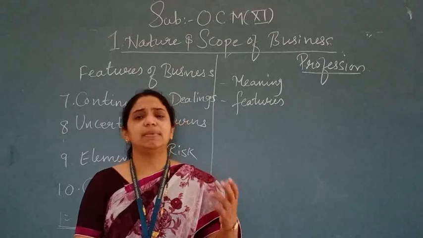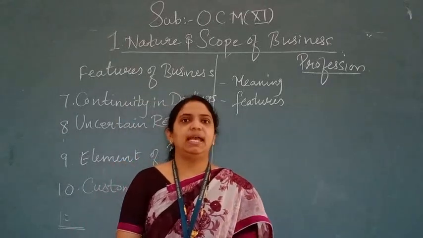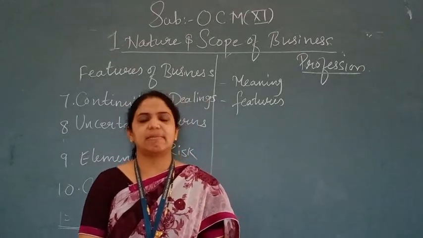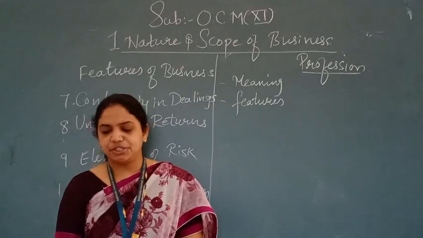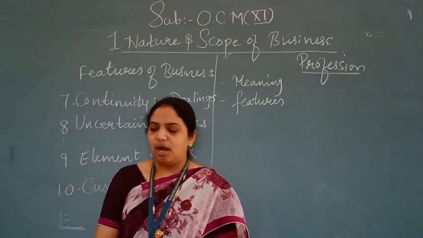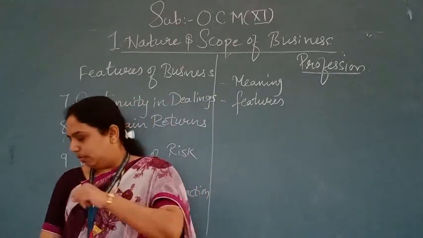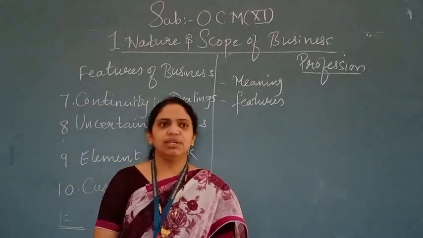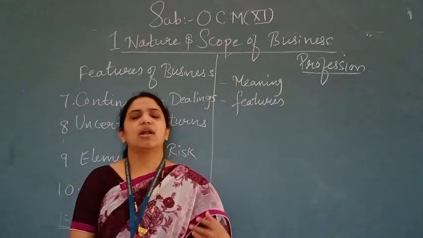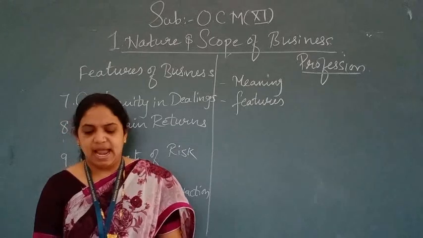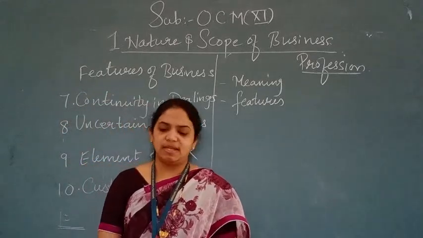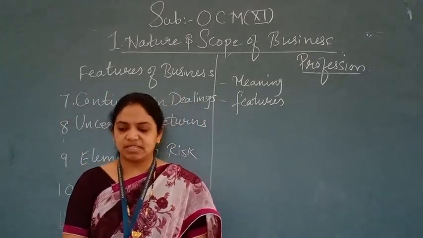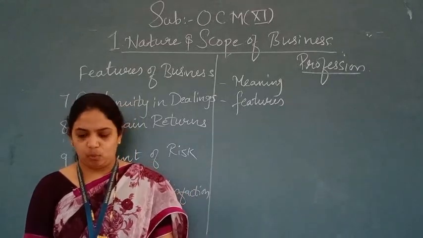That means in the business, risk is going to be there, and risk always brings the businessman a loss. It is due to some unfavorable or undesirable event. At that time, risk is always there. Intensity of a risk can be minimized, but it cannot be avoided.